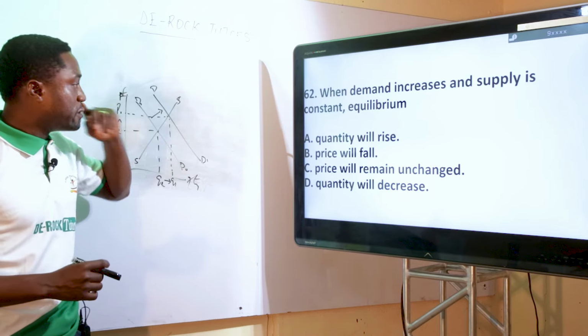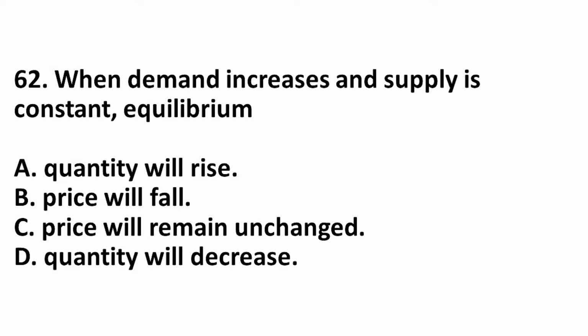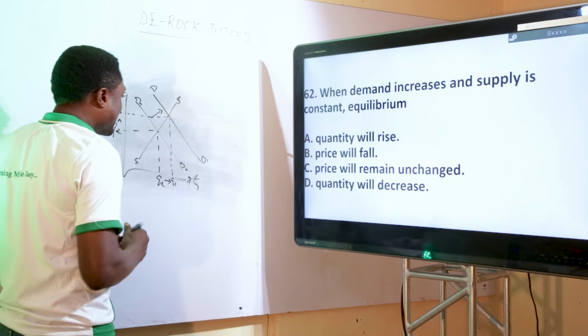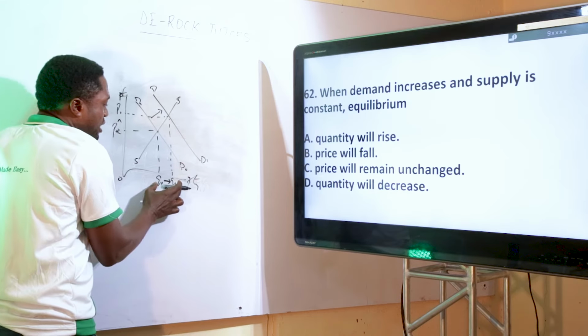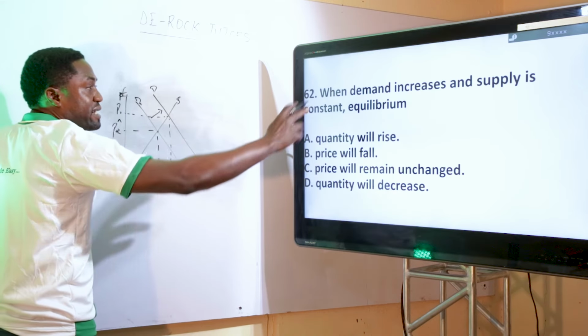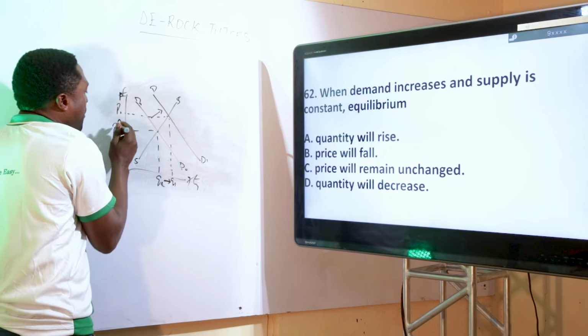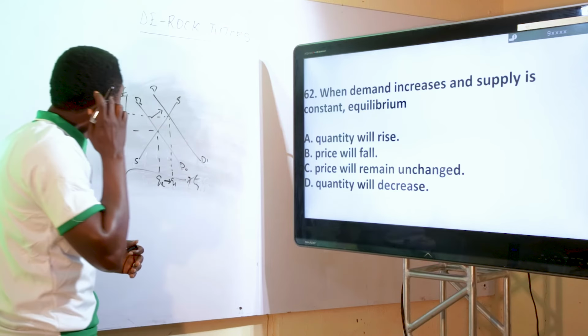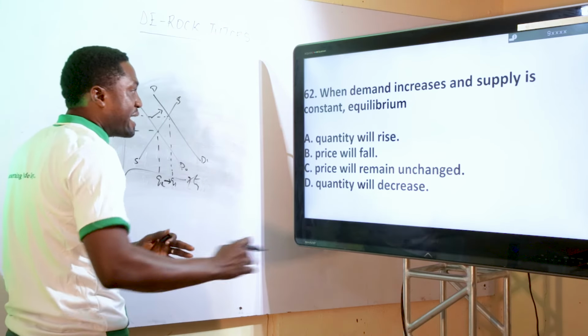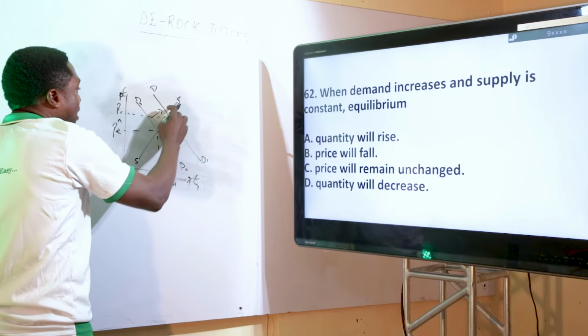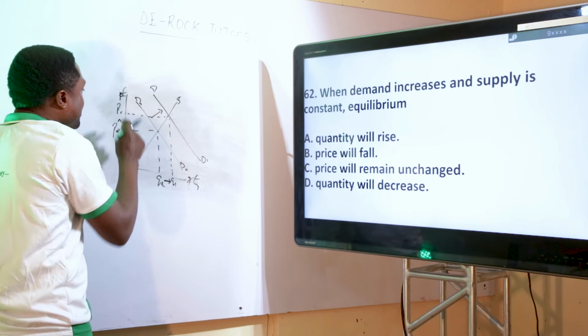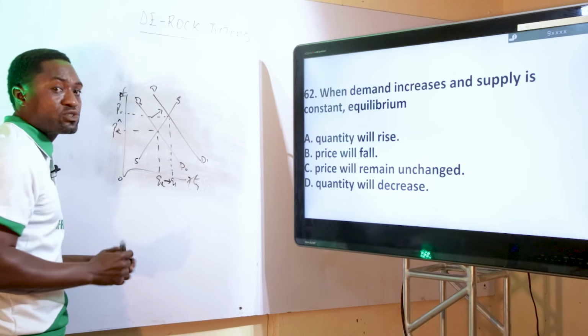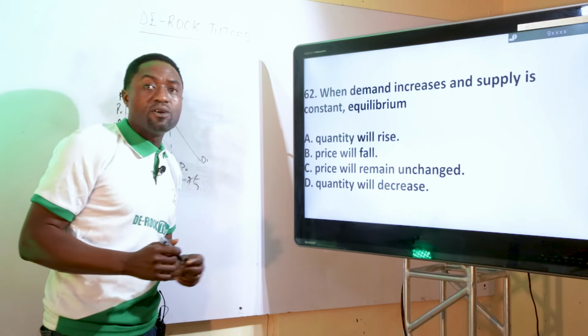So when we check the option, quantity will rise. We know that quantity will rise. Price will fall. Price will remain unchanged. Quantity will decrease. No, it is the quantity will rise. That is the perfect, because we can see it from here. Quantity actually rose from QE to Q1. Price will fall. Price did not fall. Price also increased. There will be some questions that ask what happens to both. But you should know that when there is an increase in demand and supply is constant, the effect is price will increase, quantity will also increase. So the perfect option is option A.